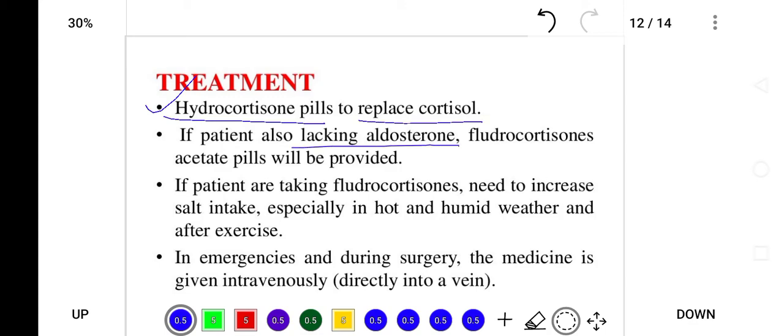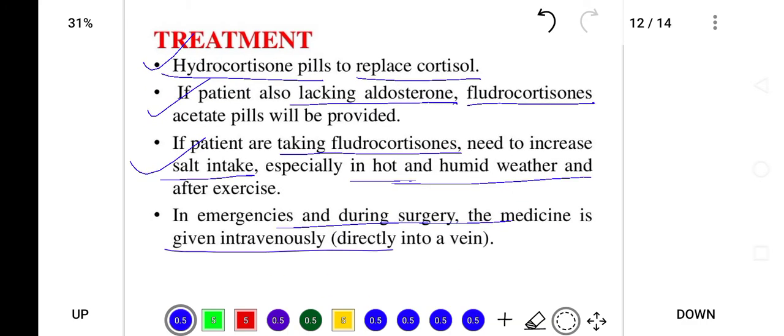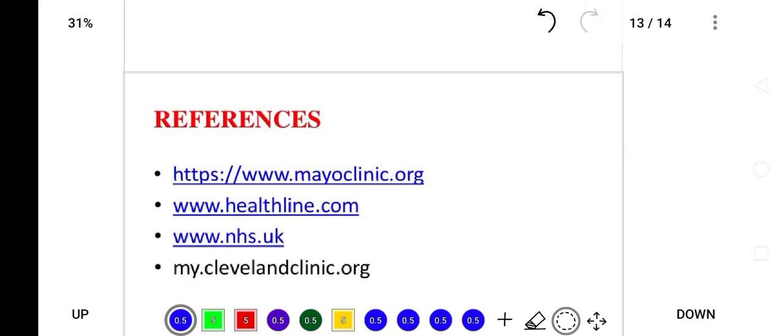If the patient is lacking aldosterone, fludrocortisone should be given to the patient, and a patient taking fludrocortisone needs to increase salt intake in order to compensate for the sodium level in hot and humid weather. In an emergency or during surgery, medication is given IV, directly in the vein.